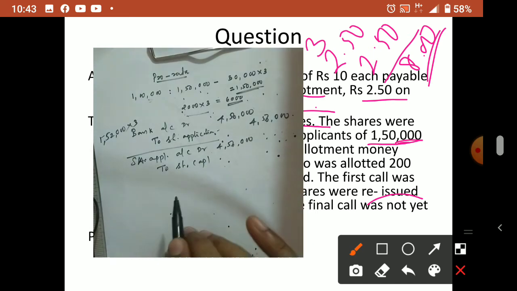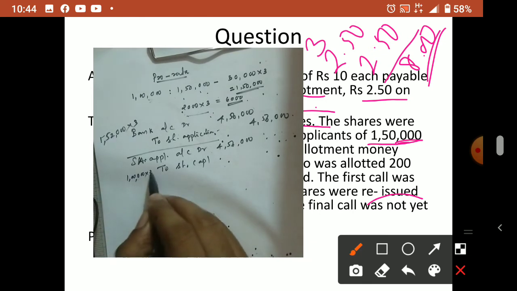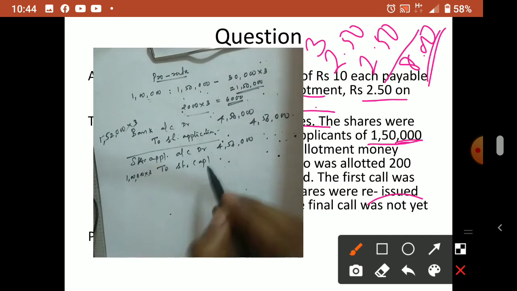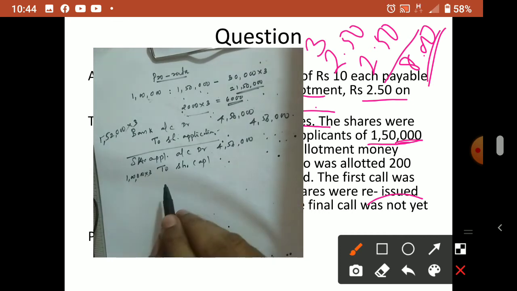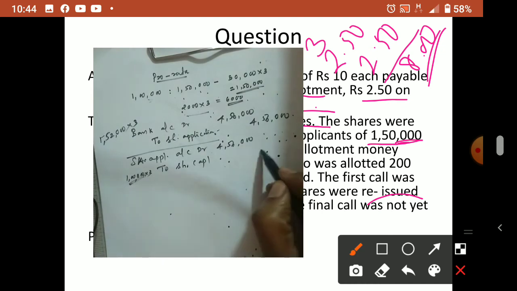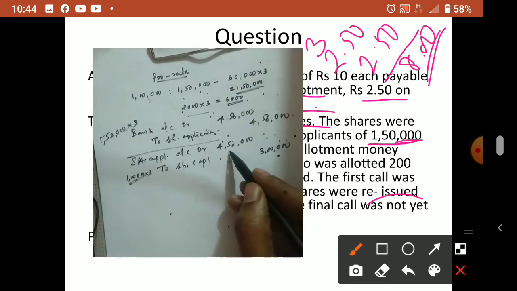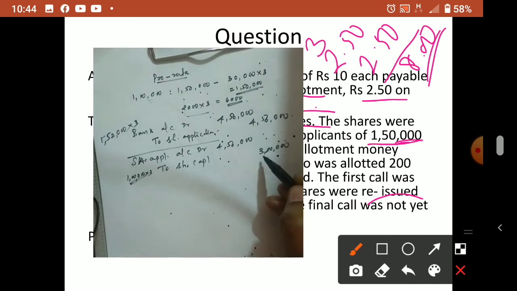Share capital, how much will go? What is available with the company, that will go. 1 lakh. So 1 lakh into 3 will go to share capital. Always remember, share capital we can include only the shares available with the company. So 3 lakh is there in share capital. Total 4,56,000 received, but the real share capital is only 3 lakh.